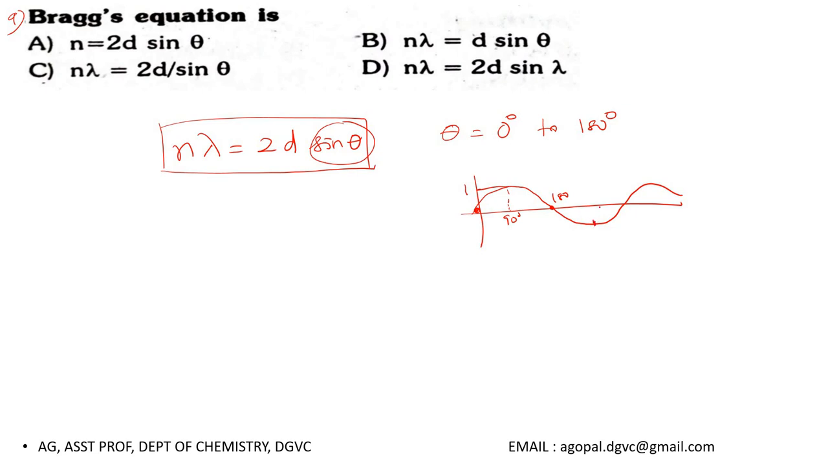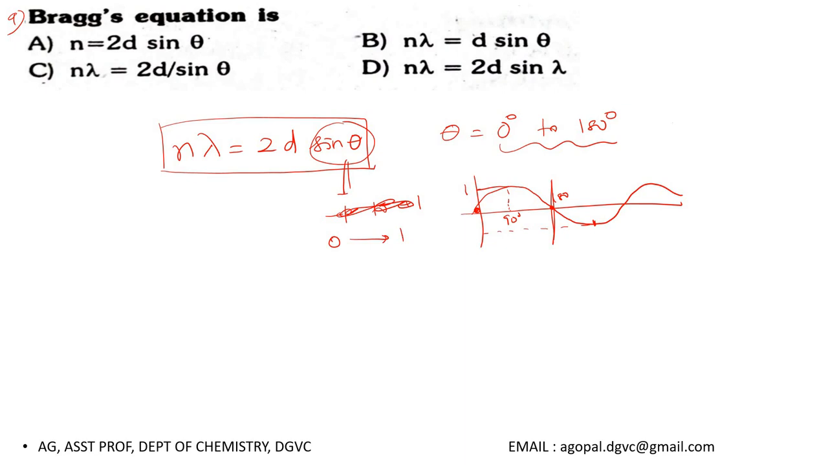At theta equal to pi plus pi by 2, that is 3 pi by 2, the value is minus 1. So sine value will oscillate between plus 1 and minus 1. But we take only angle from 0 to 180 degree. So from 0 to 180 degree, the possible value of sine theta is from 0, and the maximum value is 1.